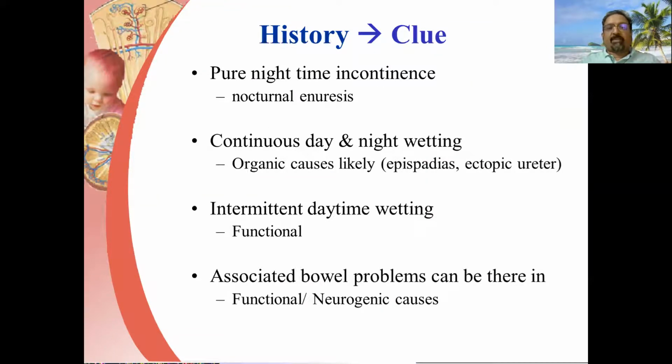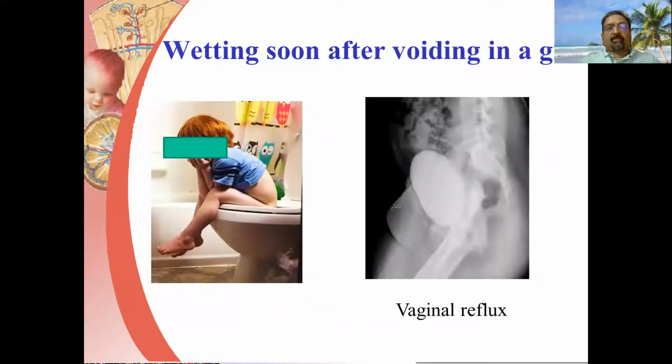A pure nighttime incontinence is usually due to nocturnal enuresis. In continuous day and night wetting, organic causes are likely in the form of epispadias or ectopic ureter. If it is an intermittent daytime wetting, then it's usually a functional incontinence. Associated bowel problems can be there in functional or neurogenic causes.